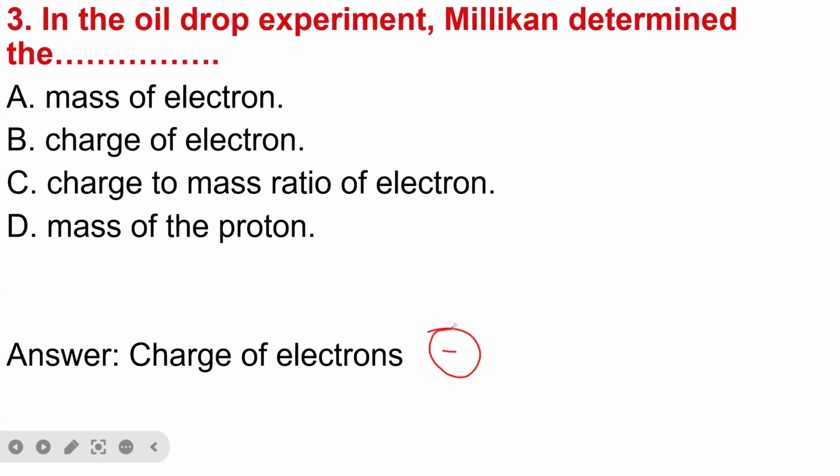So he's the scientist that was able to discover the charge of electrons, while we also have a scientist called J.J. Thomson, who was able to discover the electron itself. James Chadwick discovered the neutron, and then of course R.A. Millikan discovered the negative charge, while the protons are the positive charge.